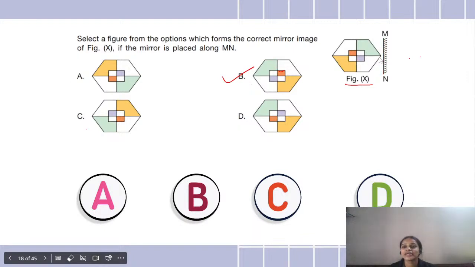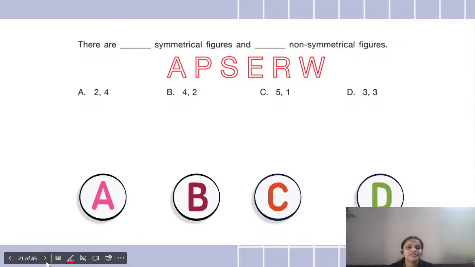Yes, this is the mirror image of figure X. B. Very good. Keep up the good work. So B is the correct answer. Very good. Very nice. Okay, so let's proceed to the next question.